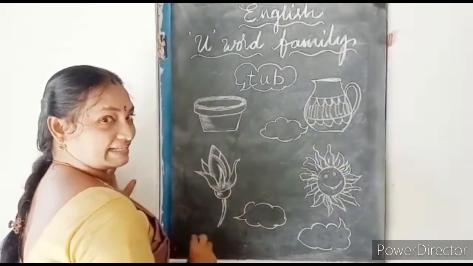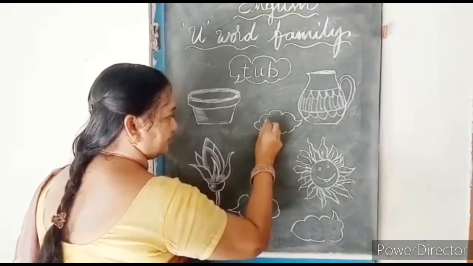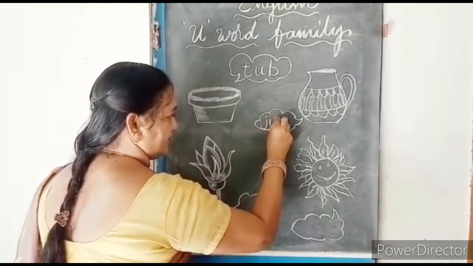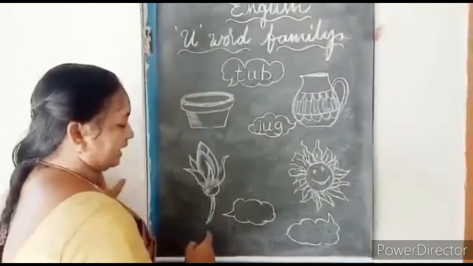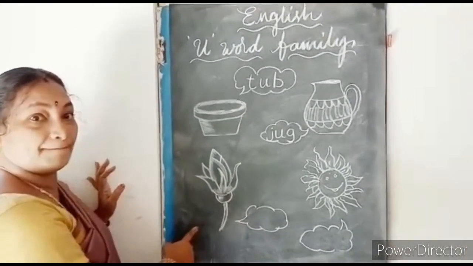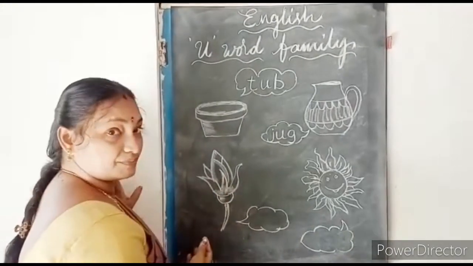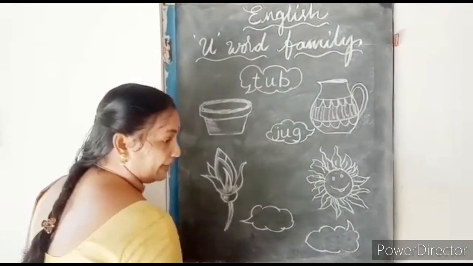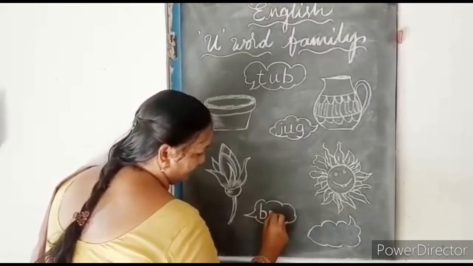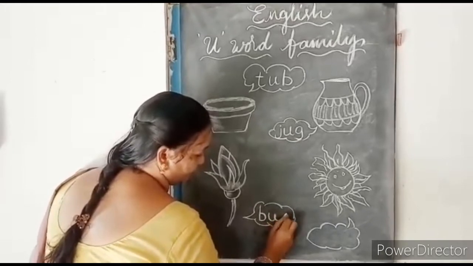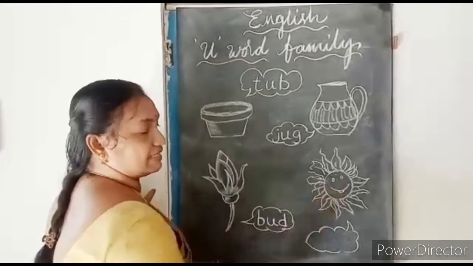And what is it, children? Oh, beautiful jug. It's a jug. What is the spelling of jug? J-U-G. Jug. And what picture is this, children? It's a bud. After blooming, it becomes a flower. So this is called bud. What is the spelling of bud? B-U-D. Bud.